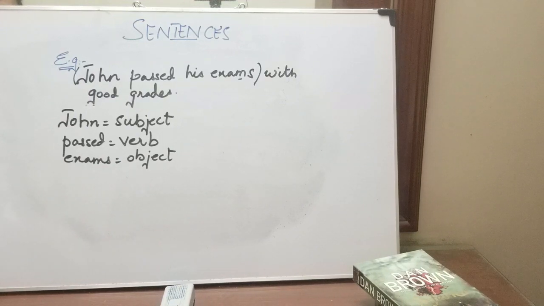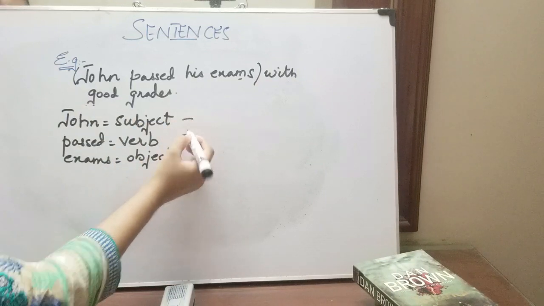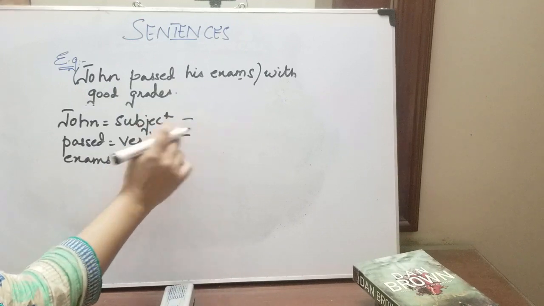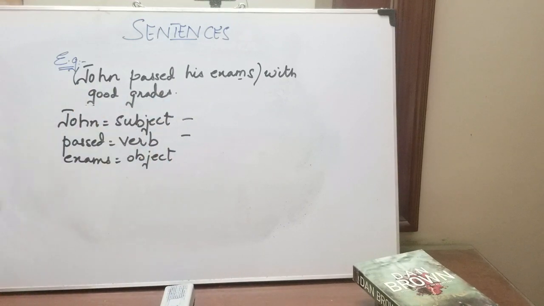Now how do we make a sentence? We focus on three things: subject, verb, as well as an object. Sometimes an object can be missing. So these are the basic things that are to be there to make a proper sentence.